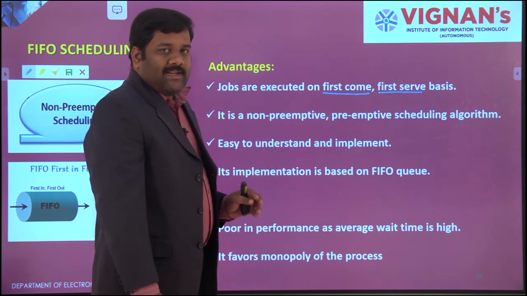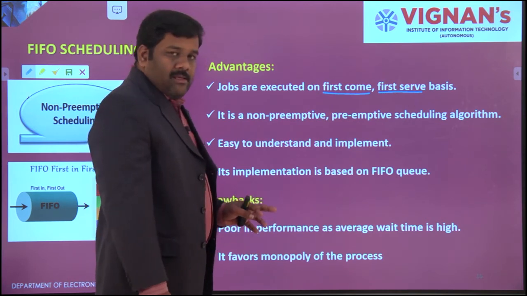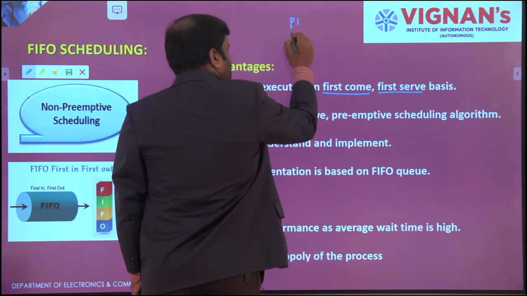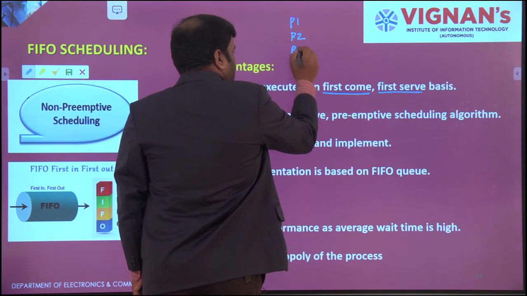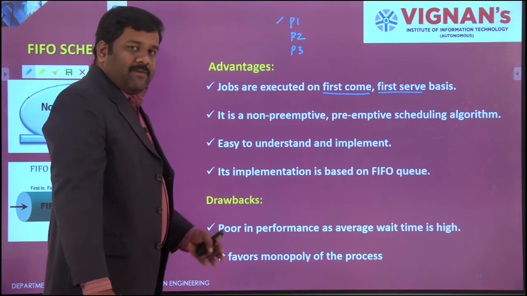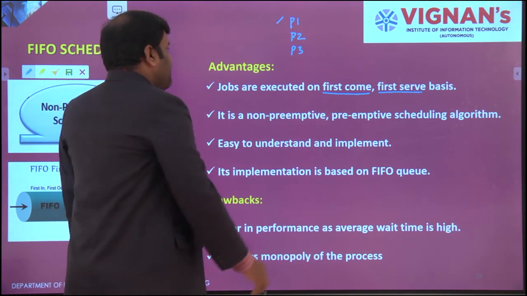It won't check, and it won't wait until the process is completed. As we already have three processes, P1, P2 and P3, P1 will be the first resident of the register.